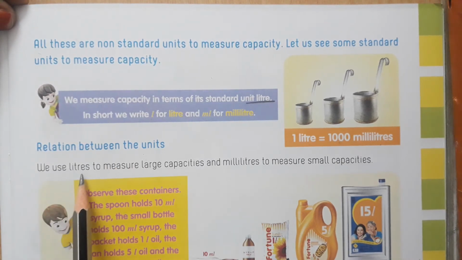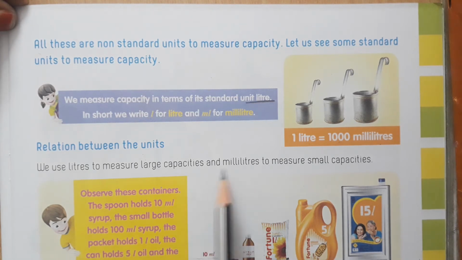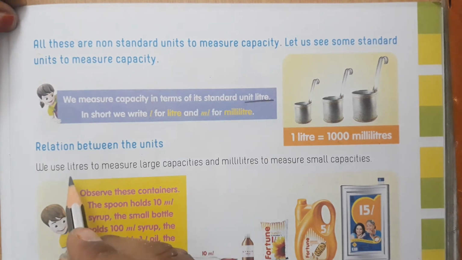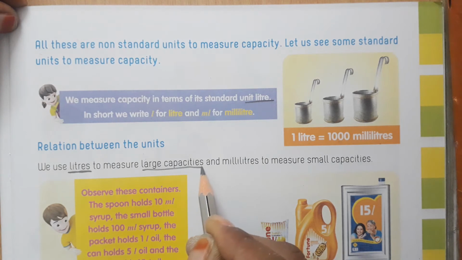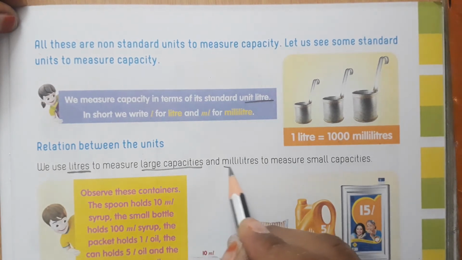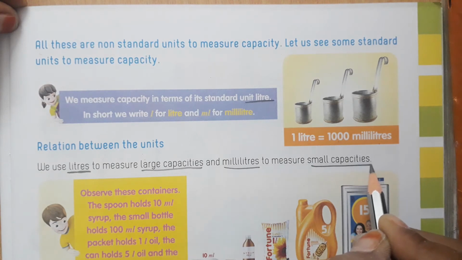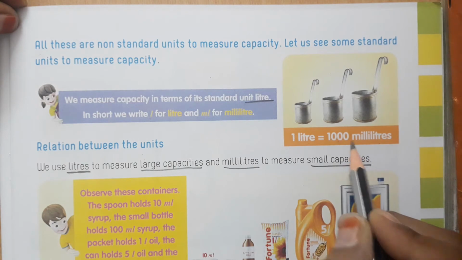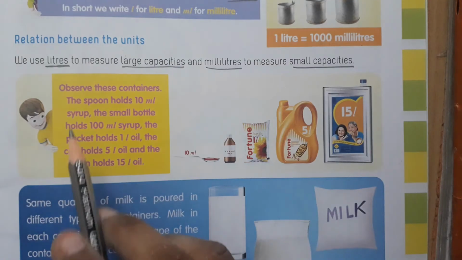We use liters to measure large capacities and milliliters to measure small capacities. Here, 1 liter is equal to how many milliliters? 1000 milliliters. Look here, children.